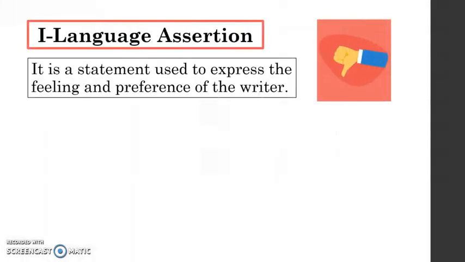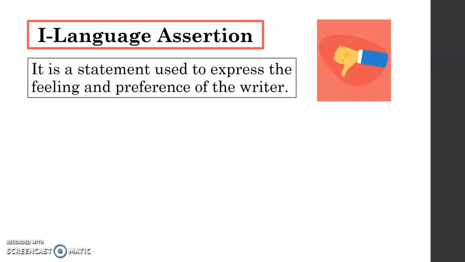And then the last one is what we call I-language assertion. It is called I-language because it focuses on the writer and uses the pronoun I. It is a statement used to express the feeling and the preference of the writer himself or herself.